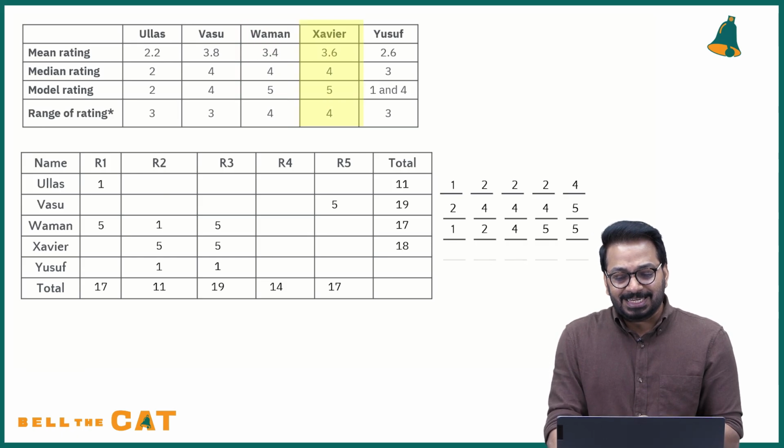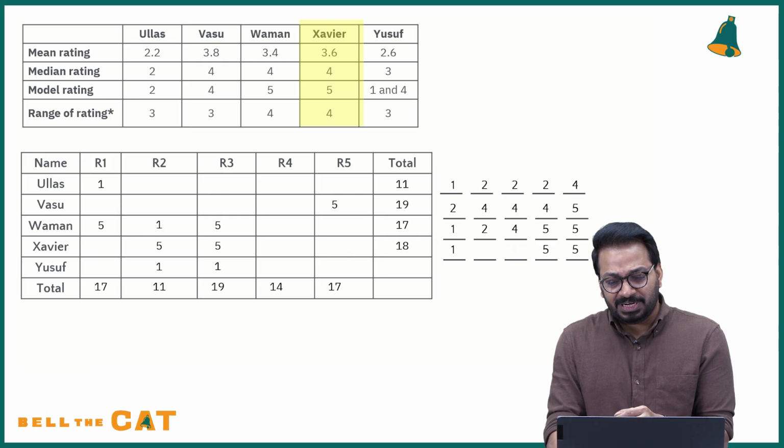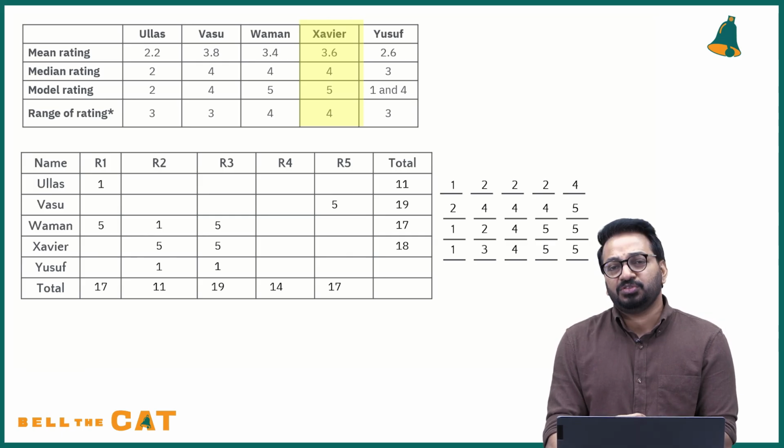Right? This is 18. Again, you have two 5s. You know the range is 4. That means the lowest value is 1. And they're saying the median is 4. That means the middle value is 4. Now, what is left here? Again, it's 15. So this one is 3.